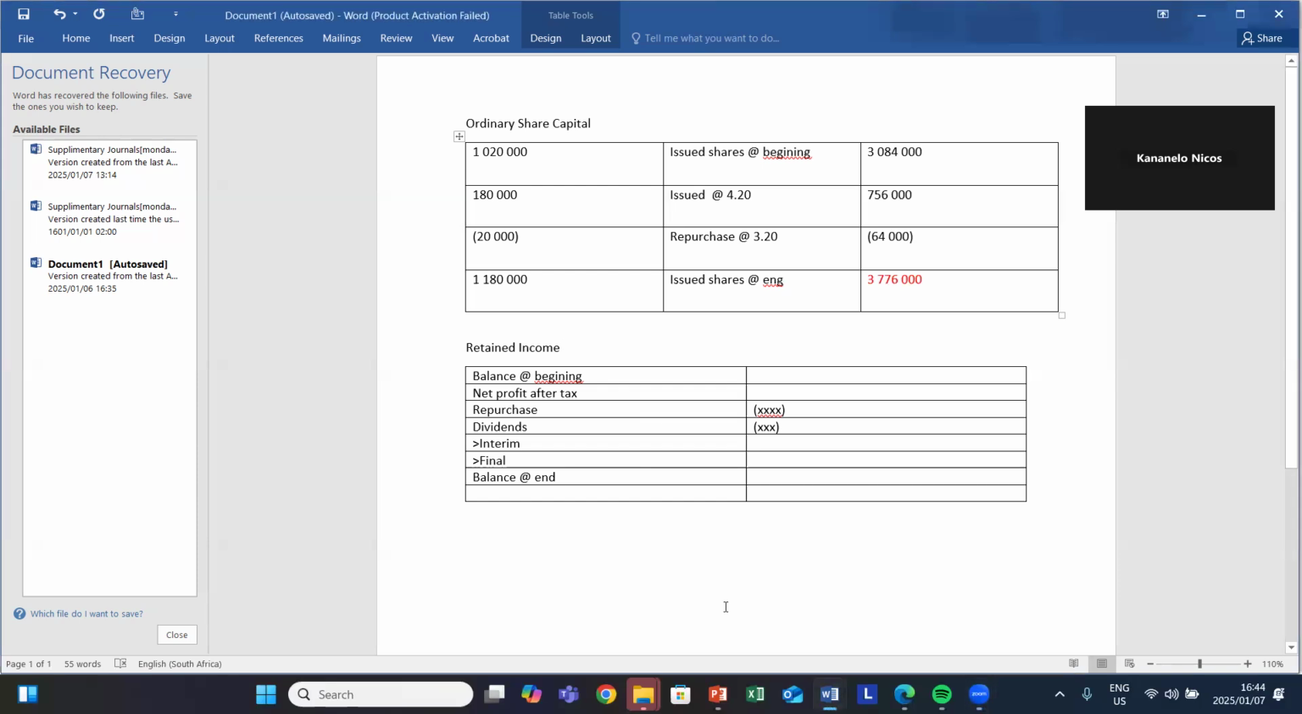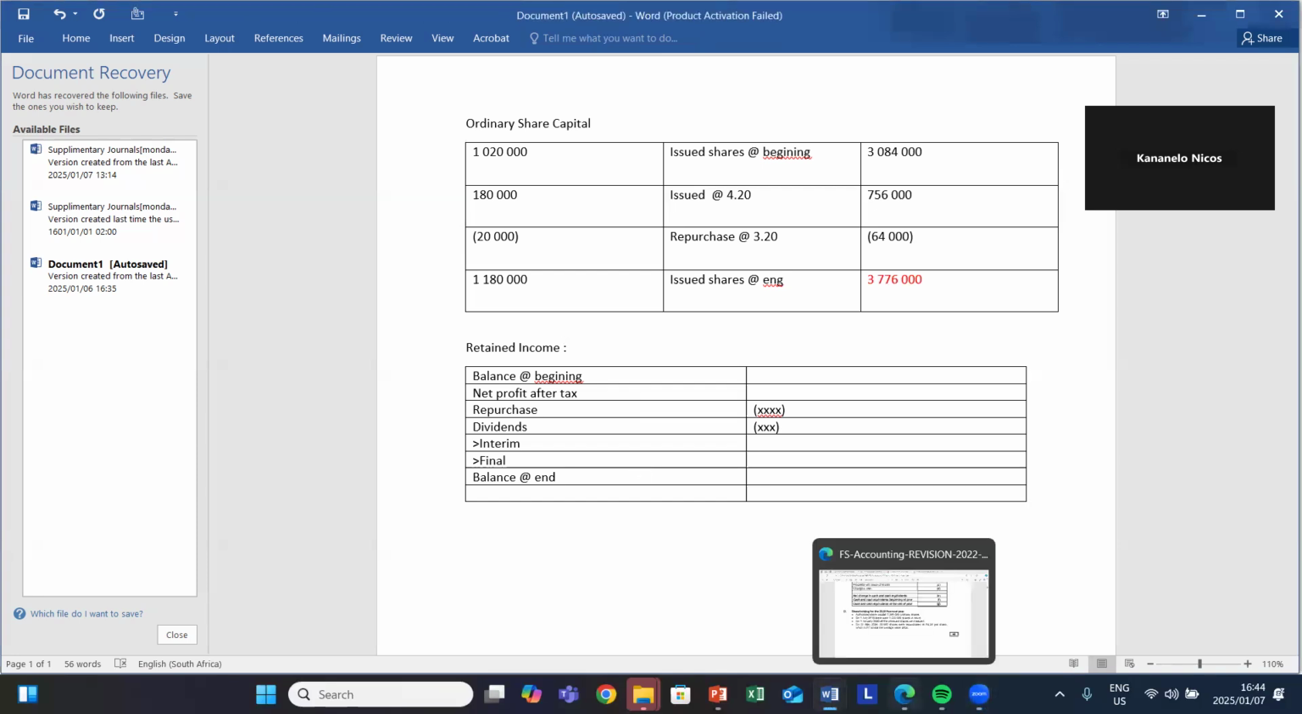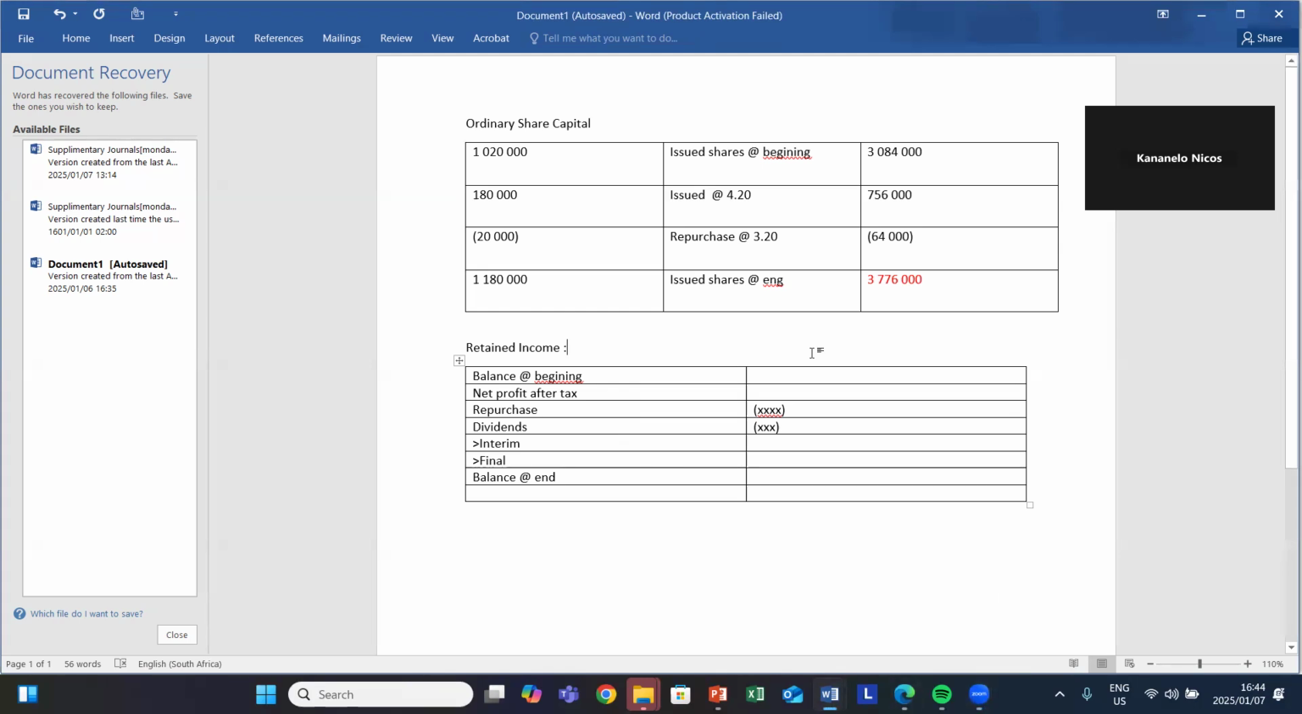So right now, we can go to retained income. Let's go to this note, which is retained income. I'll send you this booklet so that you can practice yourself. Yes, I'll send more questions on our group. For our retained income, we have the balance at the beginning of the year, and then we have NPAT, net profit after tax.